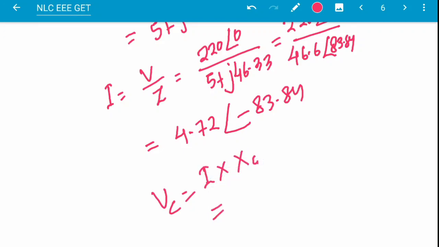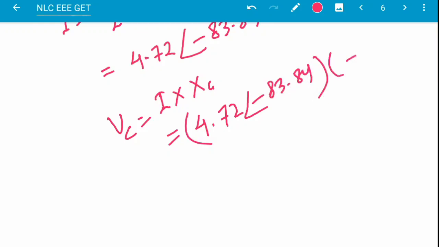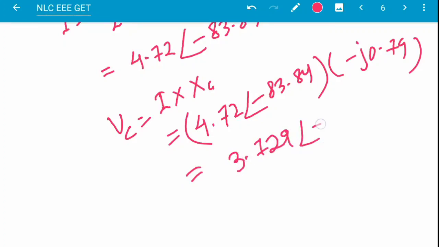This will be 4.72, that is the current, angle minus 83.84 into minus j 0.79. So this will be 3.729 angle minus 173.84.